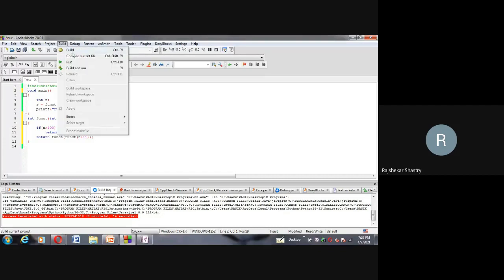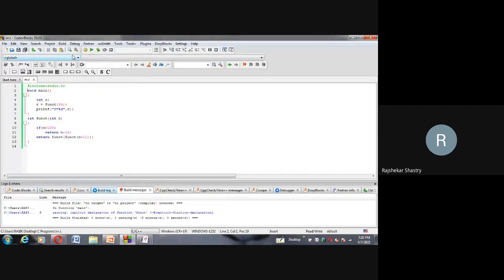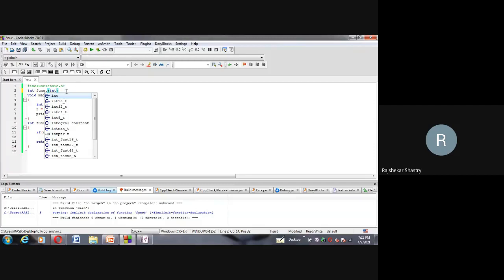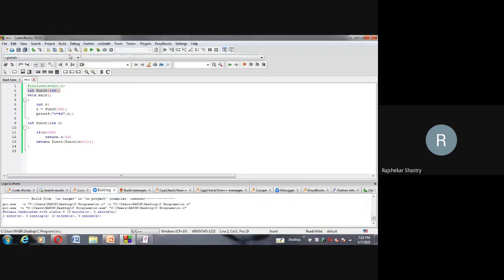Let us see that. Observe the warning: implicit declaration of function FUNCT. We have not specified explicitly what it is, so we have to declare it here. Int FUNCT of holding only one parameter, that too of integer type, and then keeping a semicolon. So this is the prototype declaration. Declared it, let us see, are you going to get the same warning? No, we didn't get the warning this time.